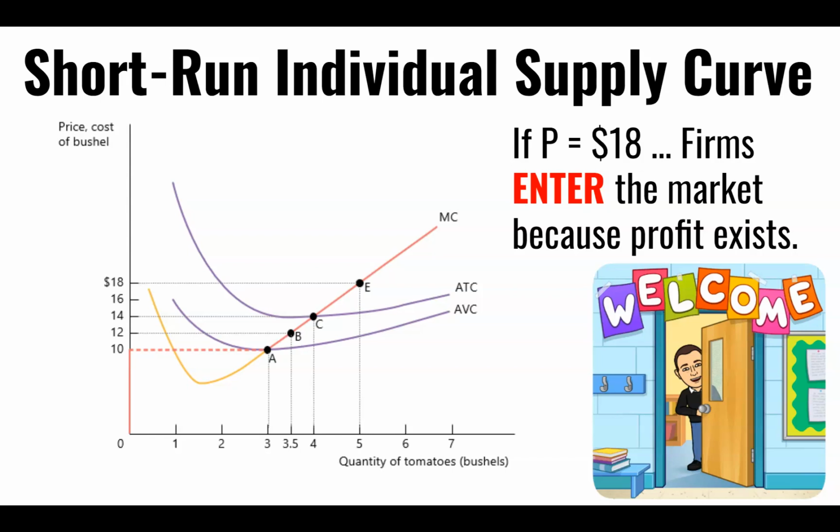And we have to remind ourselves, what does profit tell us? Profit tells us that we are doing better in this industry than we would be if we were in another industry. And so firms that are in a market that has a profit are counterbalanced by firms in a different market that has a loss. Anytime there's a profit in one, there has to be a loss in the other. If I'm doing better than one option, that means the other option has to be doing worse than I am.